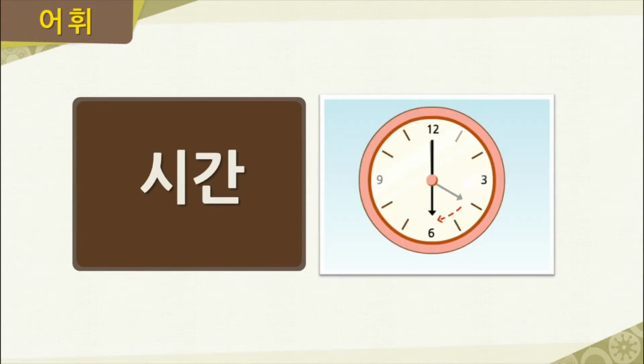The next word here is 시간. Please follow along and repeat after me. 시간. Now, let's say I read a book from 4 o'clock to 6 o'clock. So, for how many hours did I read the book? Correct. From 4 to 6, that would be 2 hours. In Korean, we would say 2시간, meaning 2 hours. We can count hours by using this word 시간. Now let's go ahead and say this word together one more time. 시간.